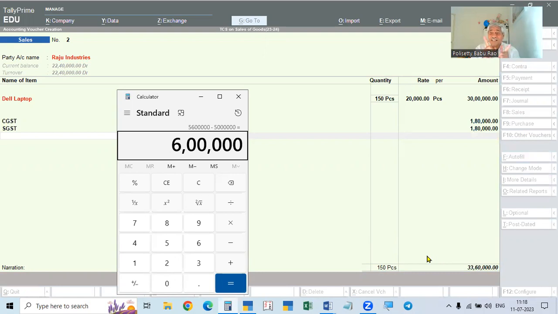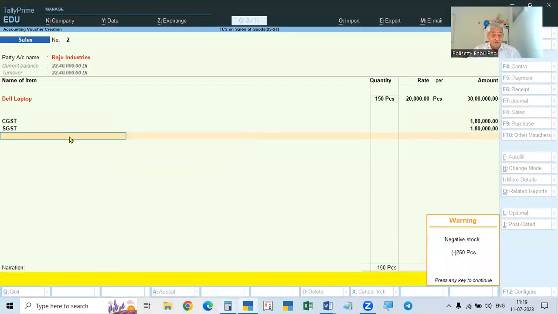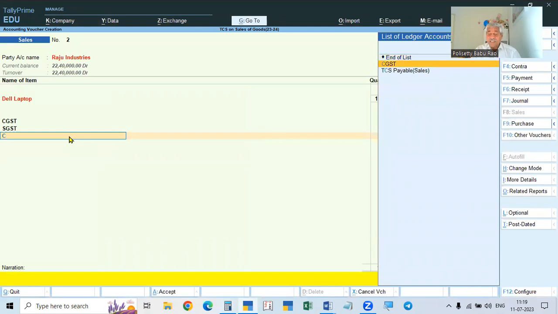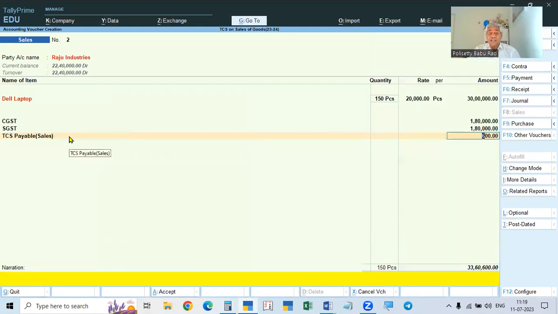So automatically it will take the limit. Like we said, the exemption is 50 lakhs. Calculate tax in excess of the exemption limit. So it is calculating on the excess. In this, if you calculate 0.1%, 600 rupees is to be collected. So now here we will give TCS receivable payable. See how much it is collecting?